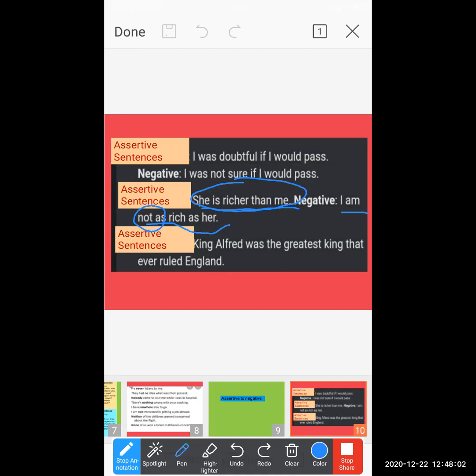The sentence shows that someone is asking a question. And in this sentence the word not comes. So it doesn't mean that this sentence comes under the negative sentence. No, not at all.